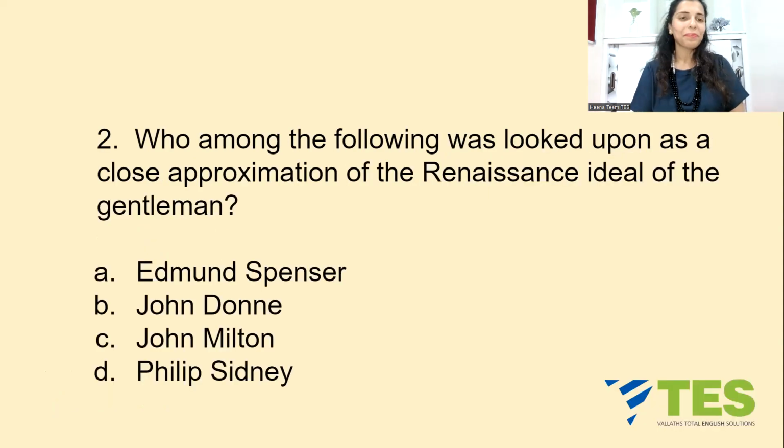चलिए आगे बढ़े. Question number 2. Who among the following was looked upon as a close approximation of the Renaissance ideal of the gentleman? आसानी से समझाऊं तो कौन है इनमें से जिनको बहुत ही रेवर किया जाता था और माना जाता था to be an ideal gentleman, to be a perfect gentleman of his day? लड़कियां उन पे मरती थी. कौन है वो? Your options are A. Edmund Spenser, B. John Donne, C. John Milton, or D. Philip Sidney. You know it? Yes, you do.